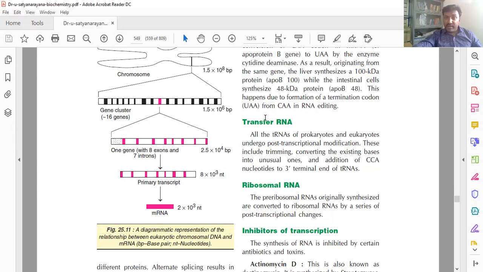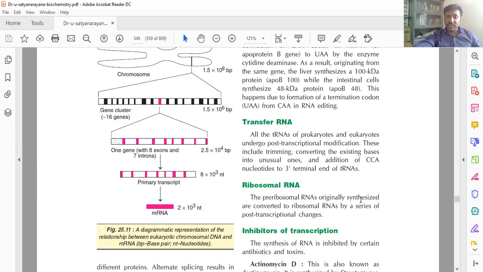For transfer RNA, whatever I discussed regarding trimming, converting, and adjusting of bases happens as post-transcriptional modification in the formation of transfer RNA, in prokaryotes and eukaryotes.